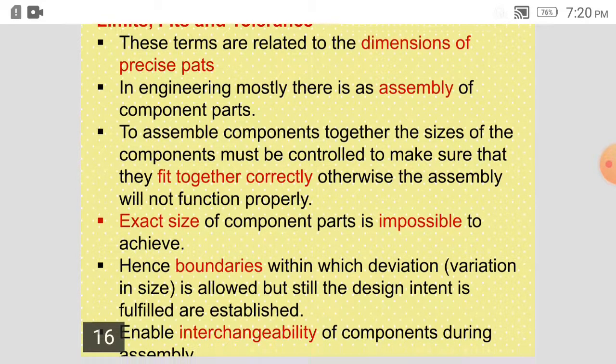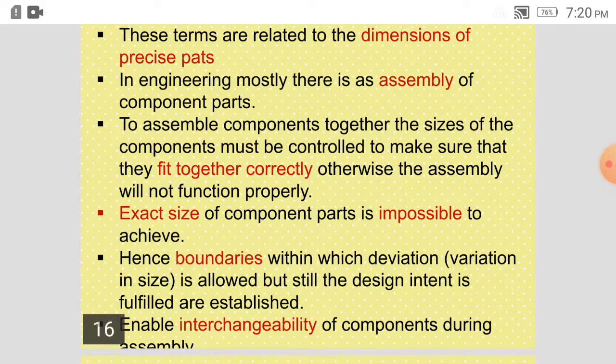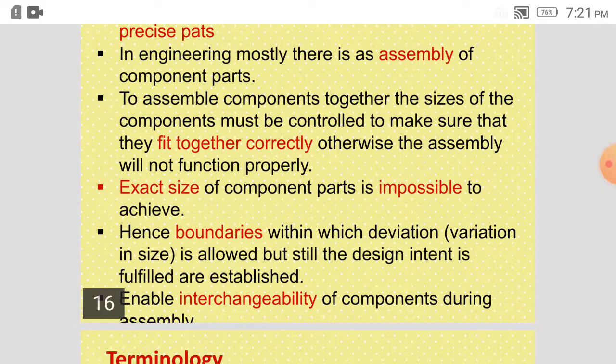And whenever we are carrying out the process, they are subjected to some variations that we have already seen. Variations are always there in the size of the component and in its shape, because we cannot say that production is all identical or the same, even in mass production. There will be some variation in every single product, because every machine is subjected to wear and tear.